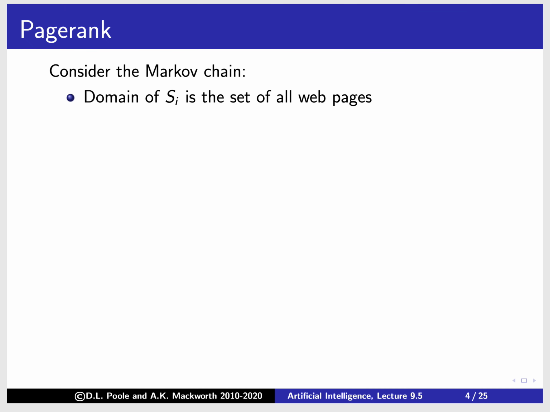As an example of a stationary distribution, this is called PageRank. In this Markov chain, the domain of S_i is the set of all web pages. So we're going to have a probability distribution over all of the web pages. We assume we start randomly, so the probability of being at any particular web page is 1 over n, where n is the number of web pages.